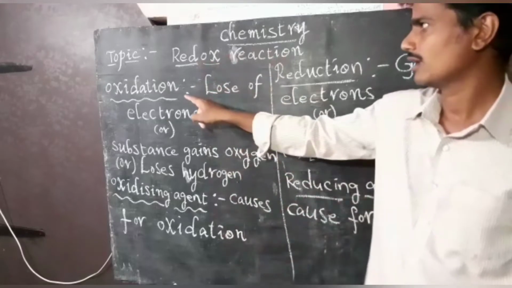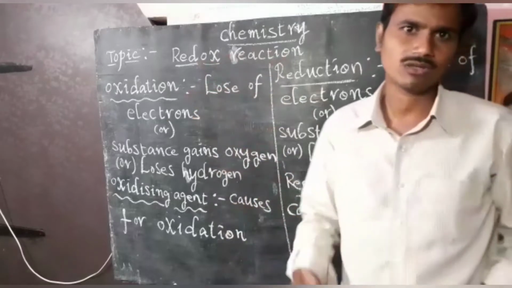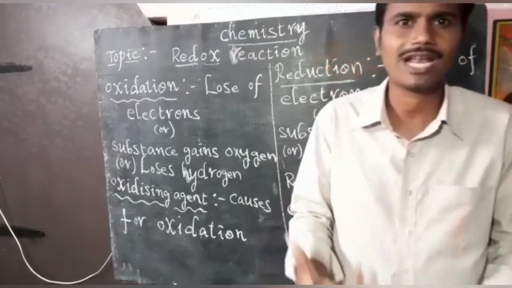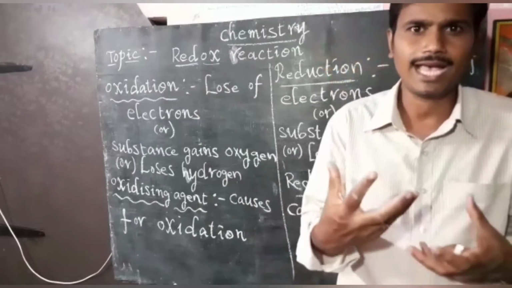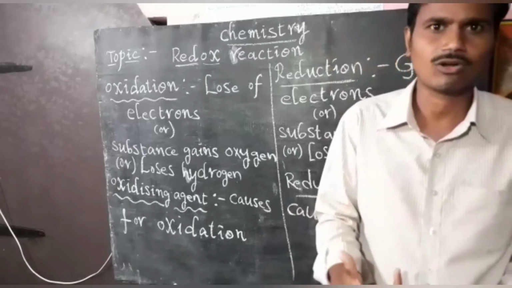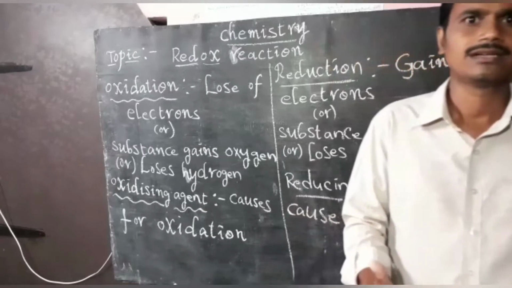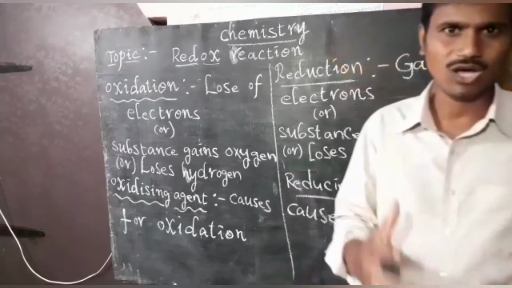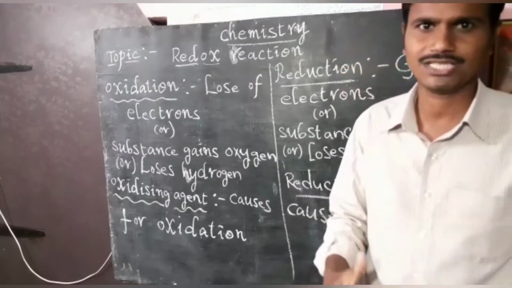So first of all, oxidation. What is oxidation? Simply, oxidation is nothing but loss of electrons. If any atom loses electrons, we can simply say oxidation takes place. Loss of electrons is called oxidation.